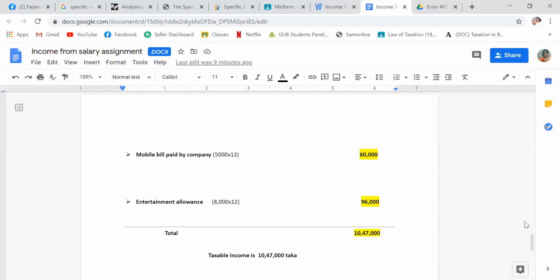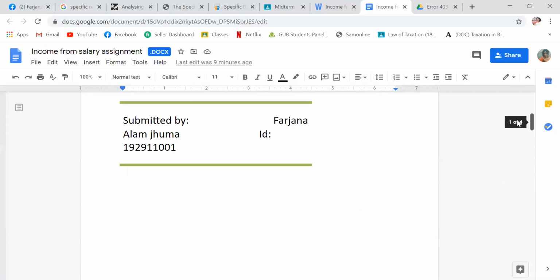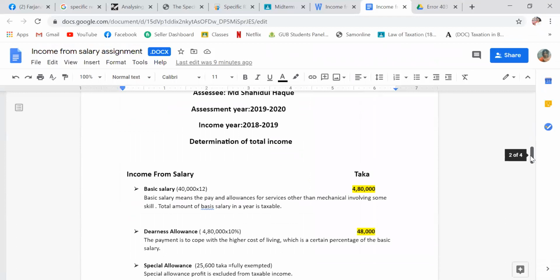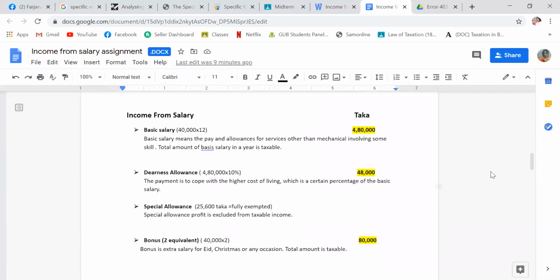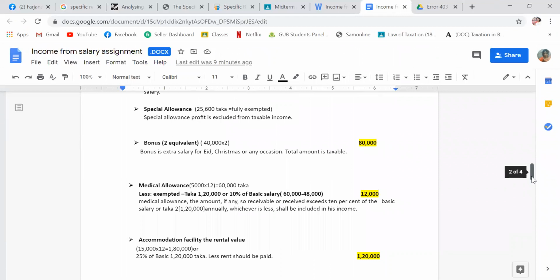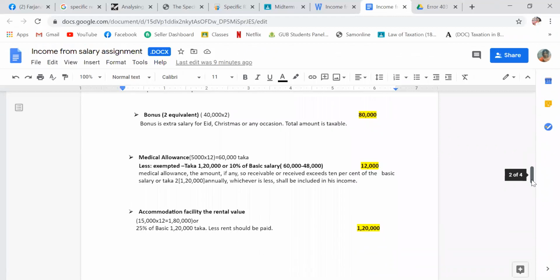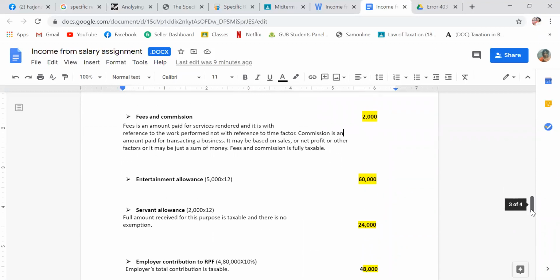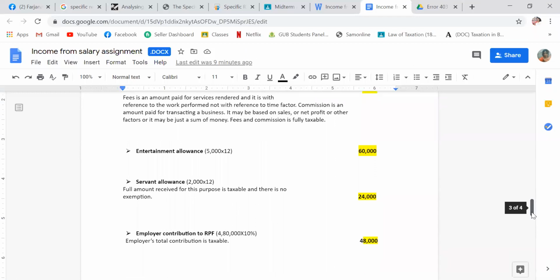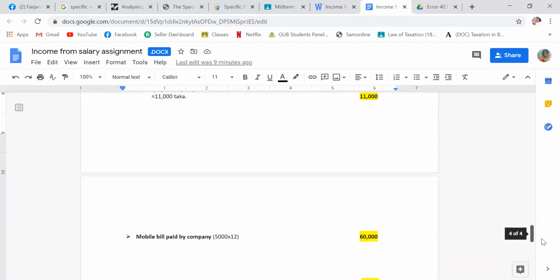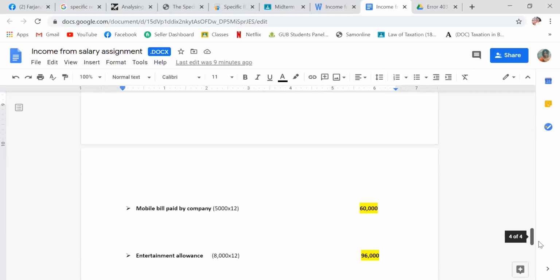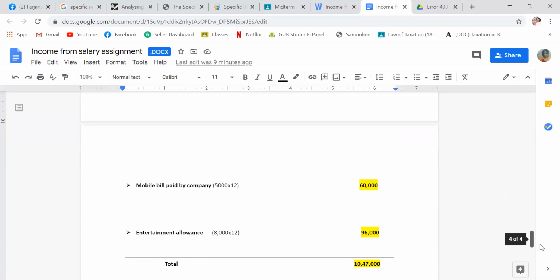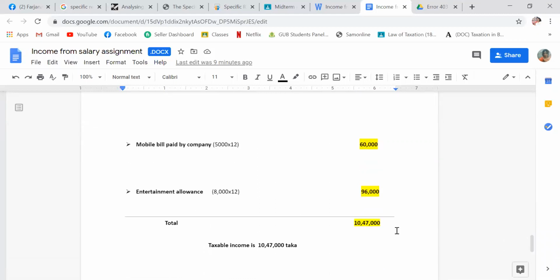Now I am going to sum up all the amounts: 4,80,000 plus 48,000 plus 80,000 plus 12,000 plus 1,20,000 plus 6,000 plus 2,000 plus 60,000 plus 24,000 plus 48,000 plus 11,000 plus 60,000 plus 96,000, and the total is 10,47,000 taka. So the taxable income is 10,47,000 taka.